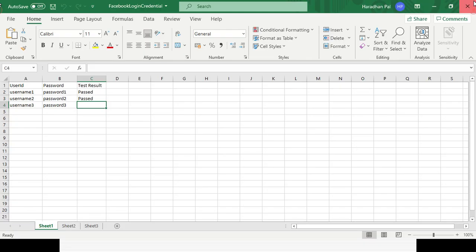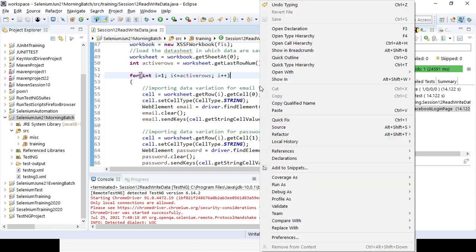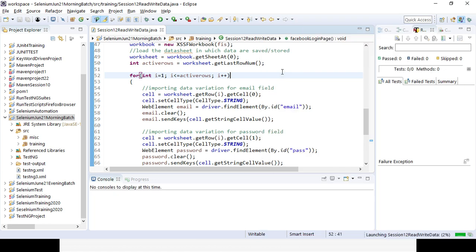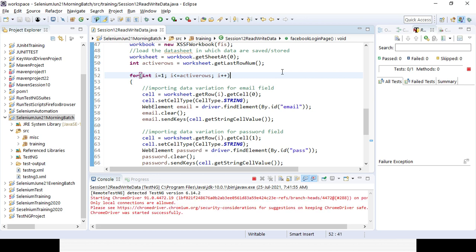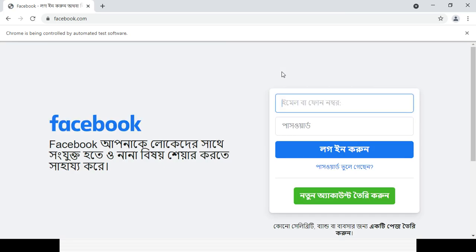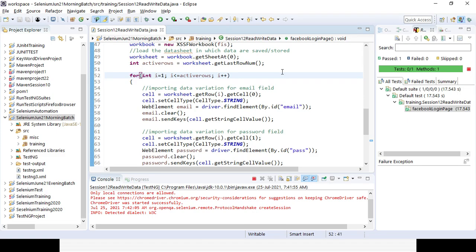Let's close the Excel sheet and let's see whether it's running or not. It should be less than or equal to, since it is starting from 1. So the Facebook page is opening. It will try to enter the email ID and password field, wait for 2 seconds, clear the value, and again enter for the second set, username 2, password 2, clear the value, wait for 2 seconds and enter the last value, and definitely it will update the result in the Excel sheet, right?